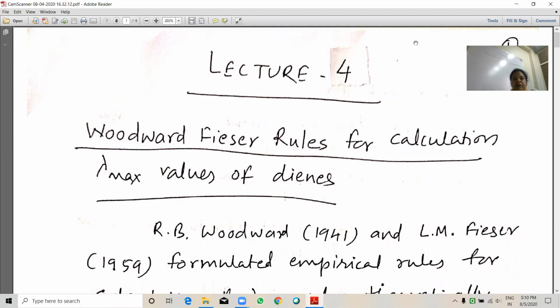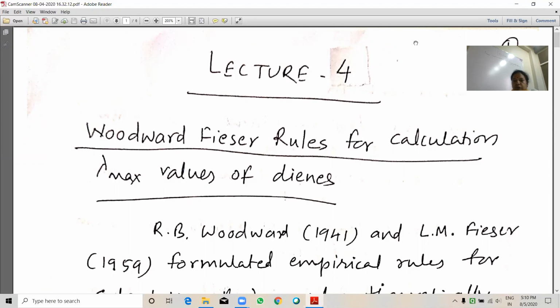In continuation of lectures, UV visible spectroscopy for BSc Part 2, Organic Chemistry, Paper 2, Unit 1. In lecture 4, we will calculate lambda max value theoretically. It is the Woodward-Fieser rule for calculation of lambda max values of dienes or conjugated diene systems.